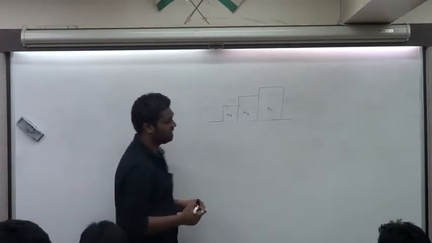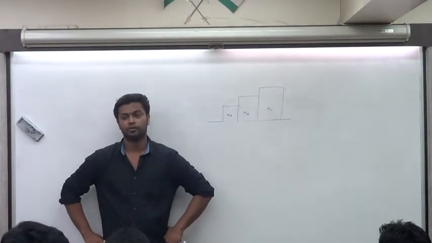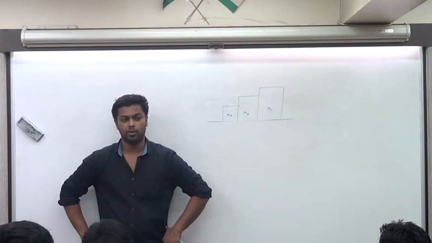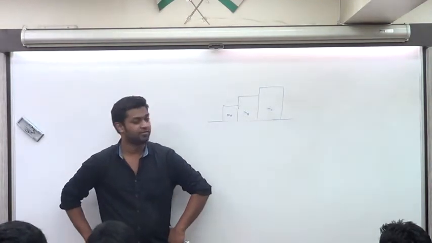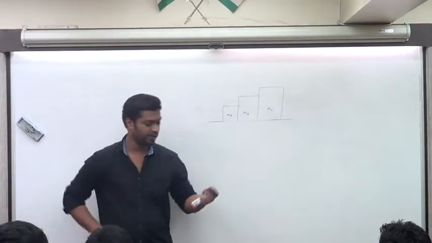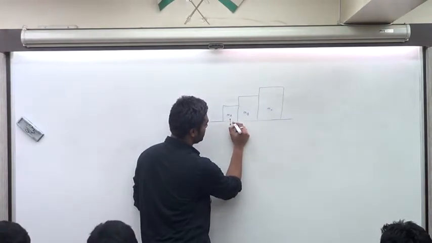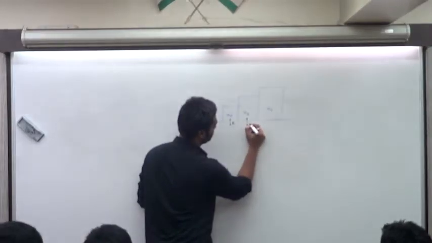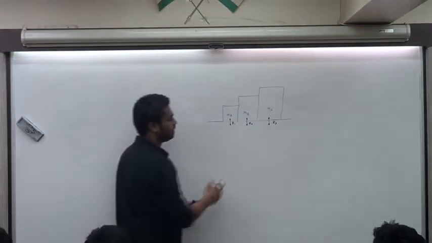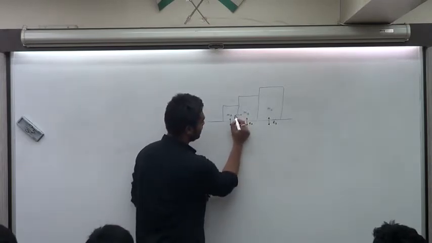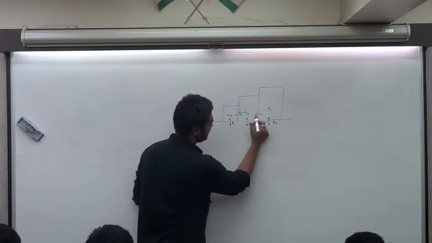How many forces will B have? How much? 4. Yeah. 3 contact and 1 weight. Correct? You can check that. How many forces will C have? 3. A will also have 3. We'll make that. पहले तो ये reaction अगर तुमको बोलना है तो you can call them as, let's call this as R1. This over here is R2. This over here is R3. ठीक है? Okay, apart from that, इन दोनों के बीच में reaction force exist करेगा. Let's call this as Rx. Let's call this as Ry.